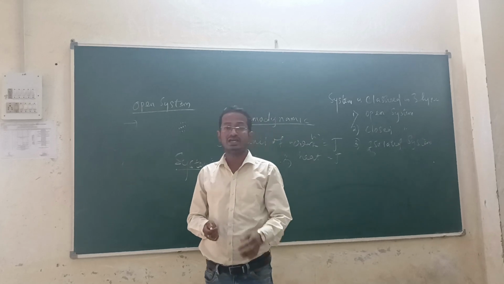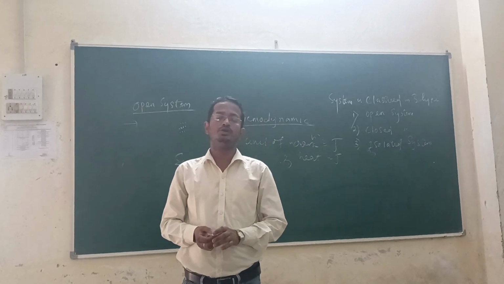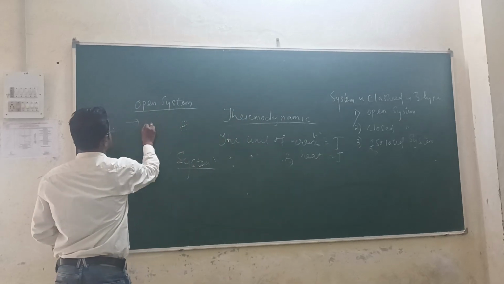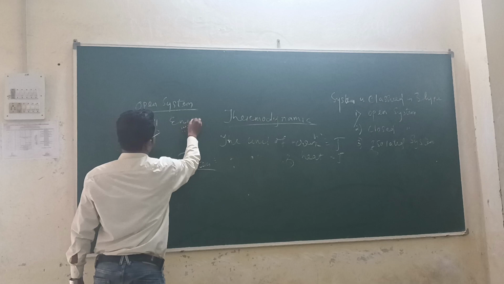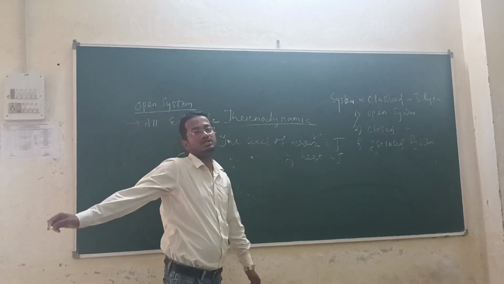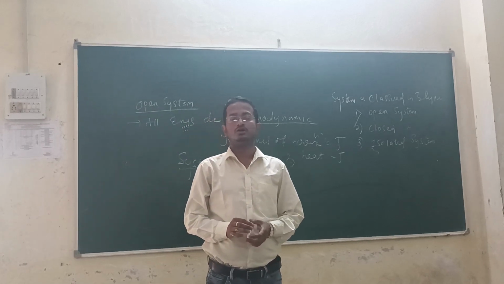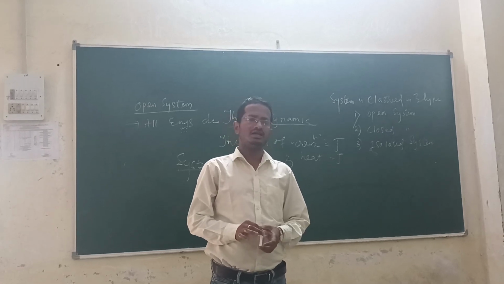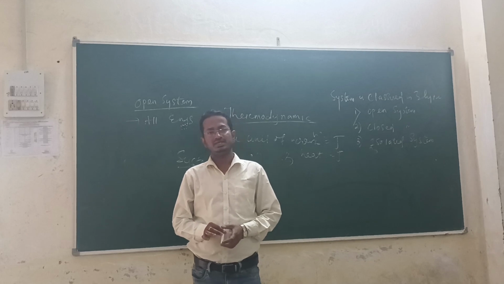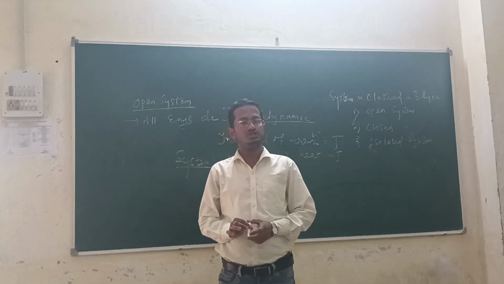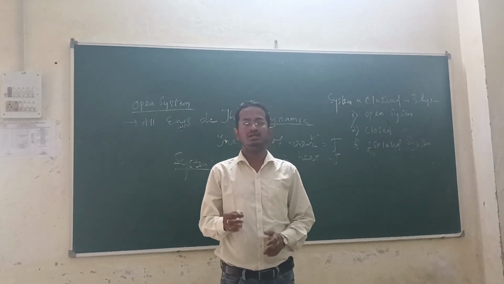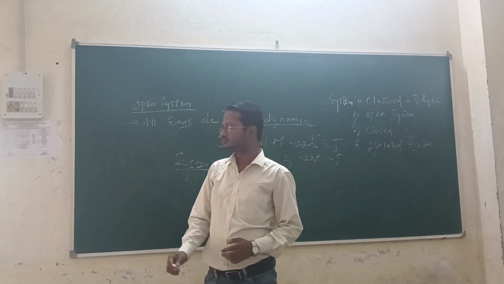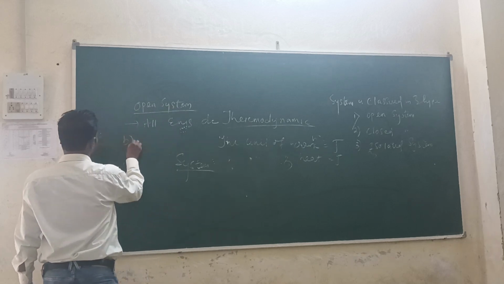And next, we go to the example of an open system. What is the example of an open system? All engineering devices, like your turbine, compressor, pump, boiler, nozzle, heat pump. These are examples of the open system. Basically, all engineering devices which are used in day-to-day life, turbine, compressor, pump, are examples of open systems.